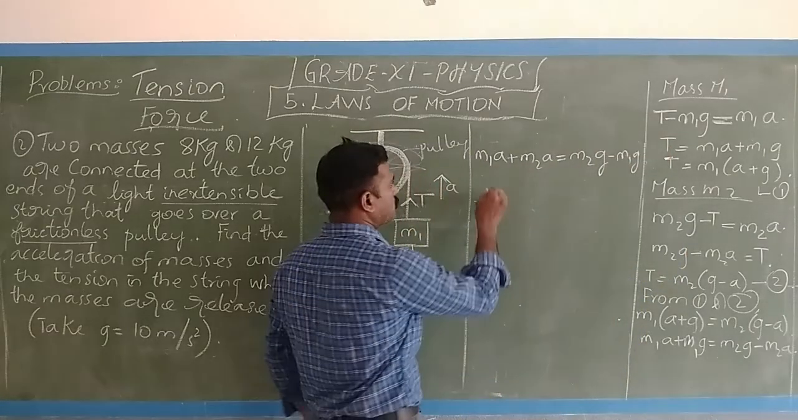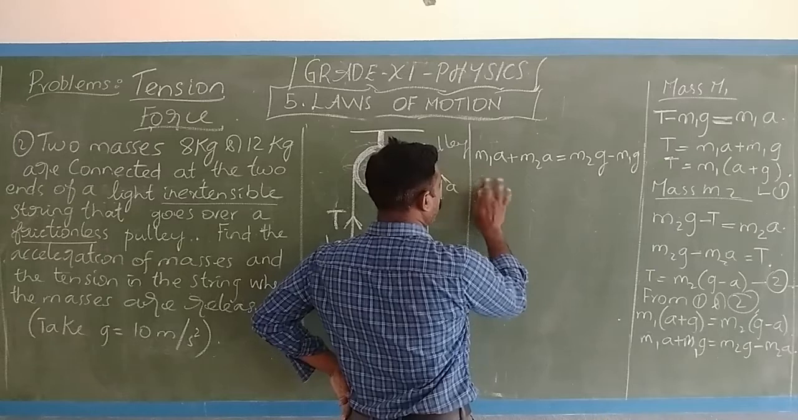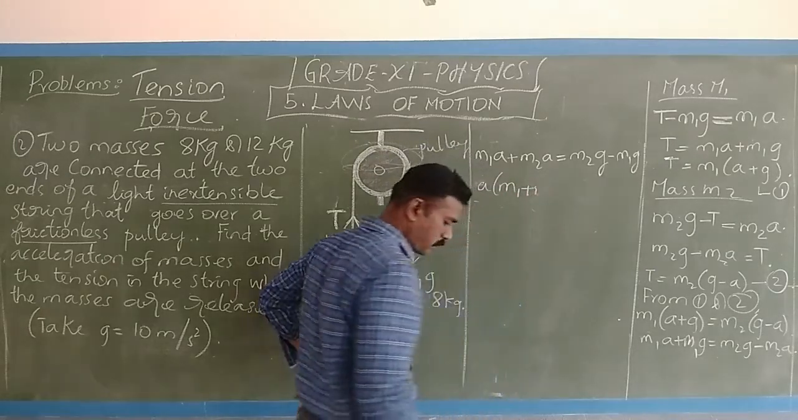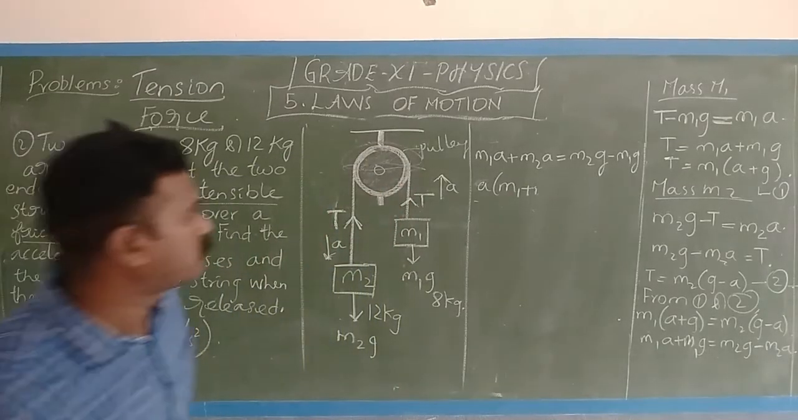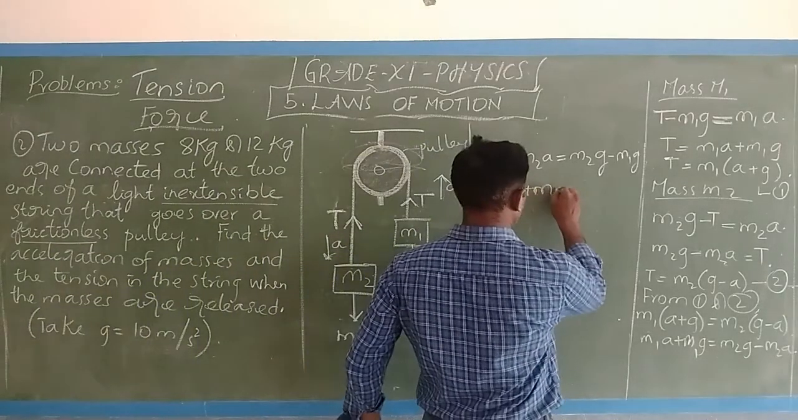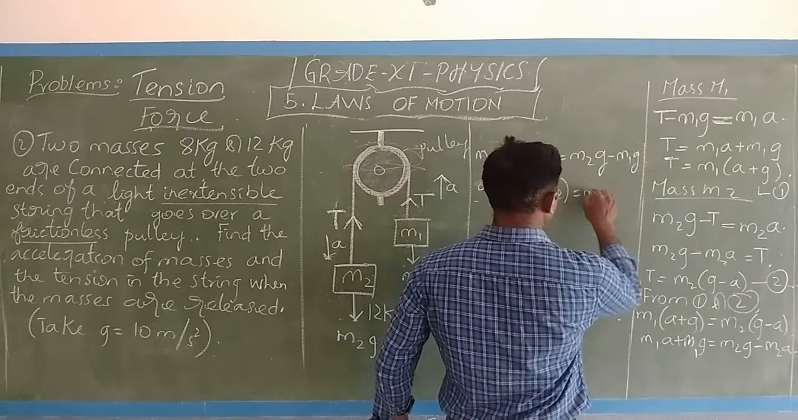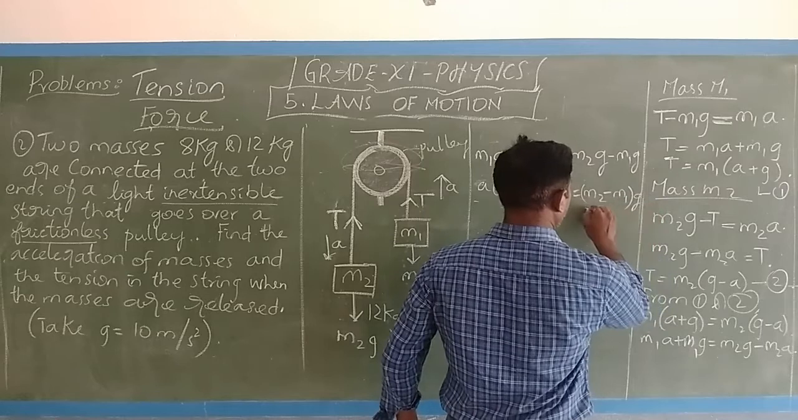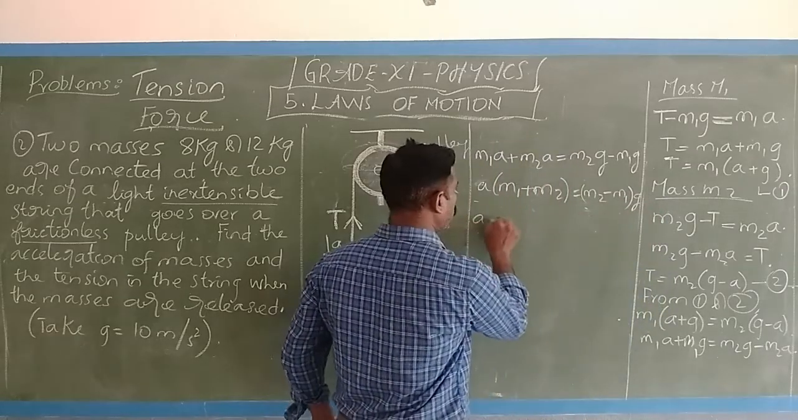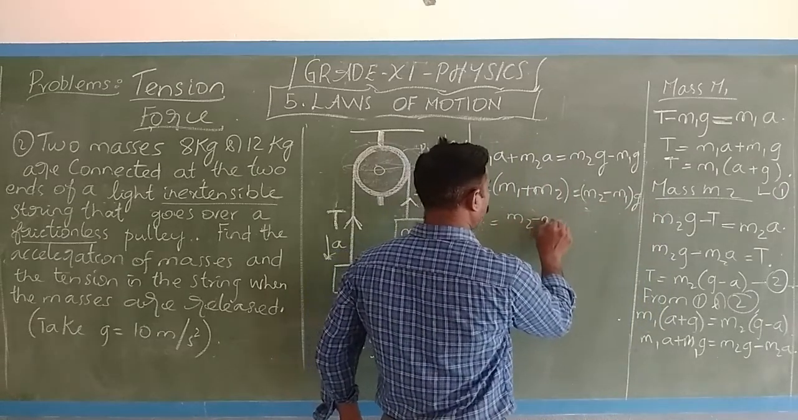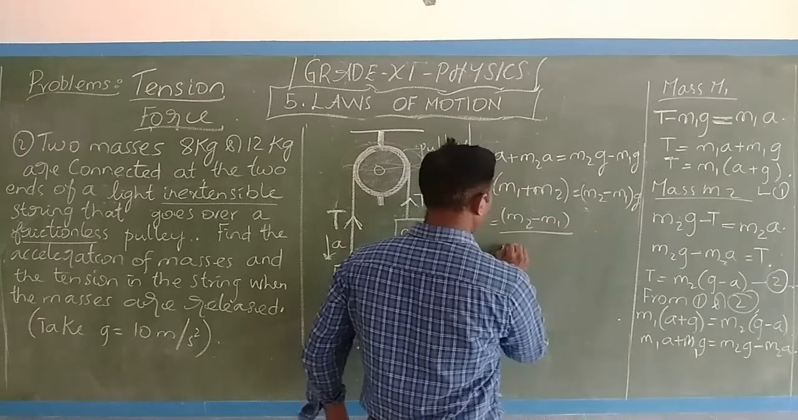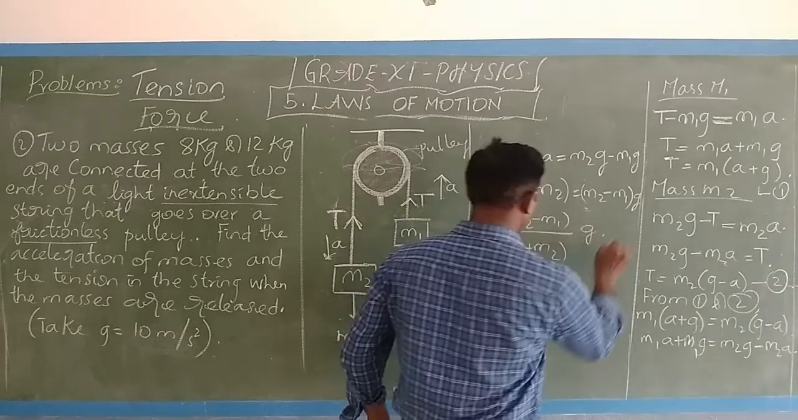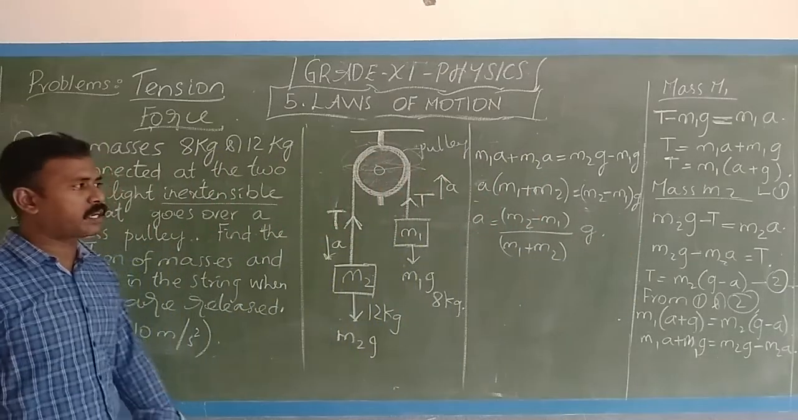Okay, so now a into m1 plus m2 equal to m2 minus m1 by m1 plus m2 into g. So a equals m2 minus m1 by m1 plus m2 into g. So now we substitute the values of m2 and m1.